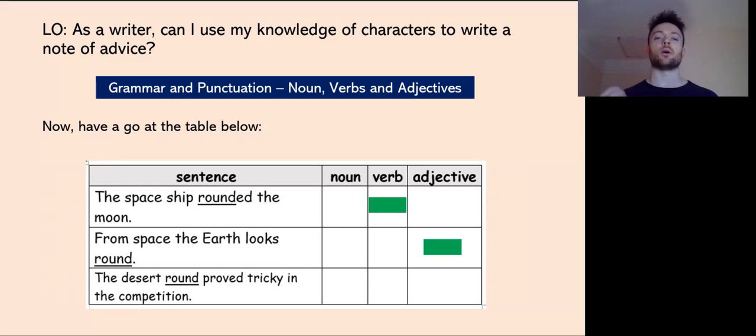This is an adjective. Why? Because it's modifying the Earth, okay? We're giving extra information about the Earth. It looks round. Good. And the last one is a noun, okay?